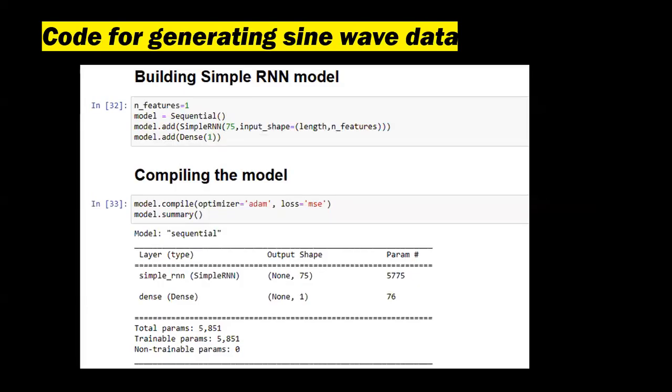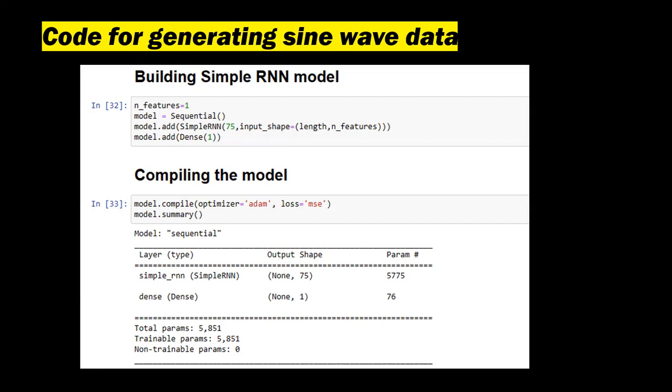After that, I have built the simple RNN model using one feature and one input layer. As you can see, the model is equal to Sequential, and the next layer is the hidden layer, which is a SimpleRNN layer with 75 neurons, and the input shape is 50, the length, with the number of features as one. Later, I have also added model.add Dense(1), which is nothing but a fully connected layer with one neuron.